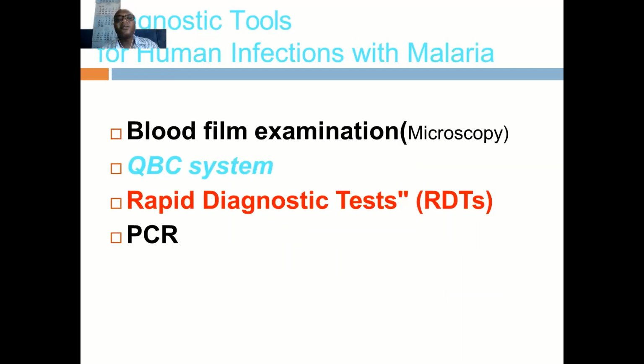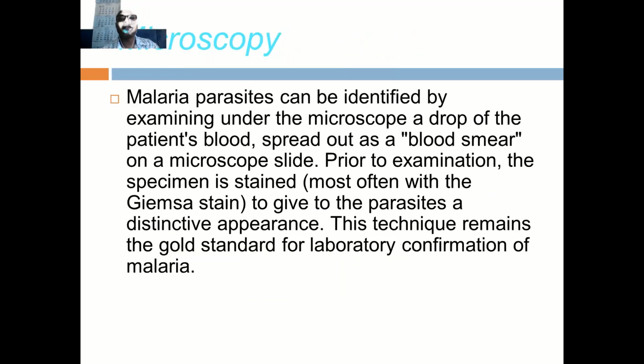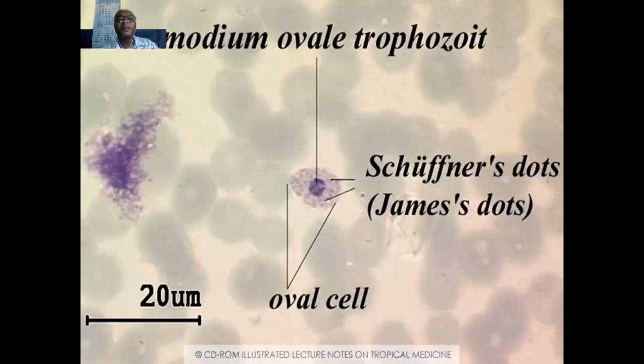So, how do we test for malaria? You can look under the microscope, you can do QBC, you can do a rapid test, you can do a PCR. This is an example of a blood slide for malaria being prepared. Malaria parasites can be identified by examining under the microscope a drop of the patient's blood spread out as a smear. Prior to the examination, the specimen is stained with Giemsa stain to give the parasite a distinctive appearance. This technique remains the current gold standard for diagnosing malaria.